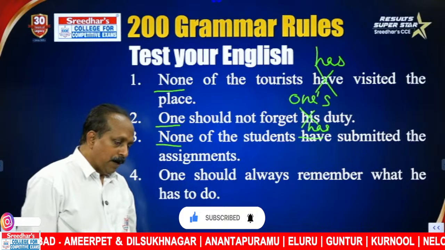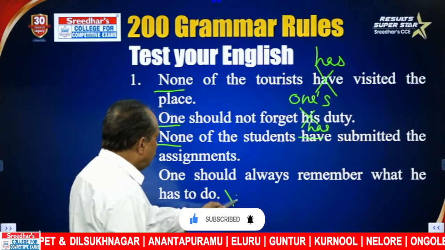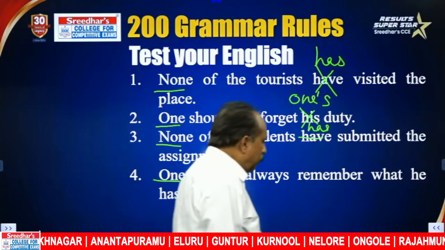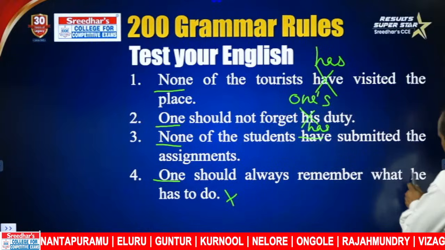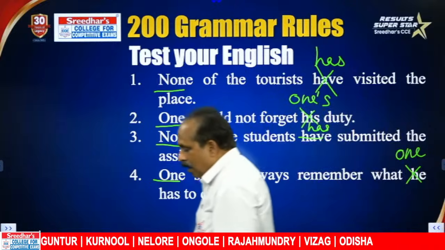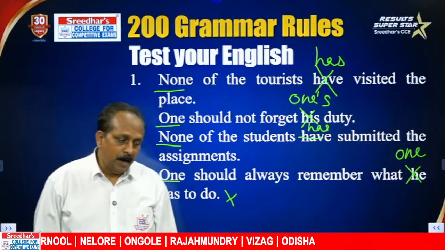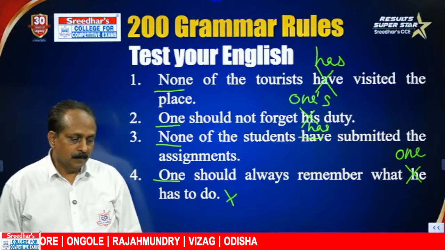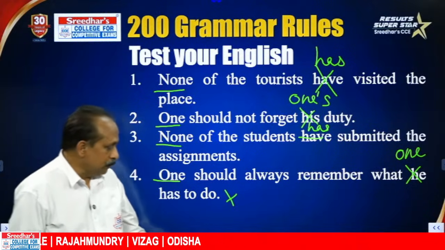Fourth one is wrong, Venkatesh. This is also wrong. The subject is one, then we cannot use a personal pronoun he. We have to say one. One should always remember what one has to do, not what he has to do.